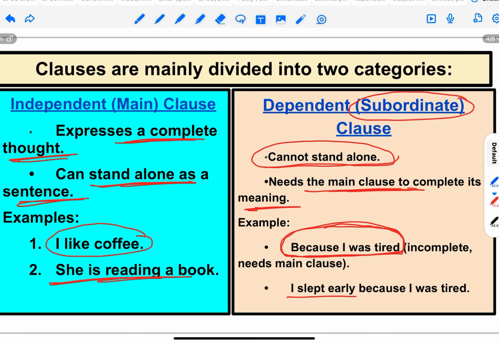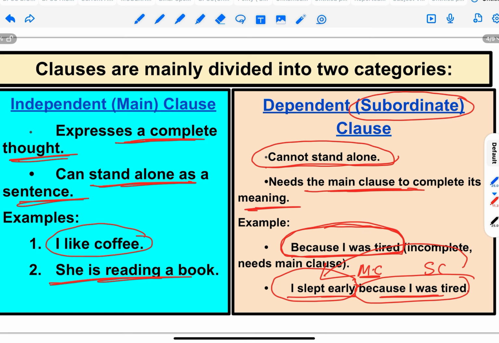I slept early because I was tired. Now this is a complete sentence. So I slept early, this is main clause because it has meaning of its own. Because I was tired, this is subordinate clause because its meaning is dependent on the main clause, I slept early.